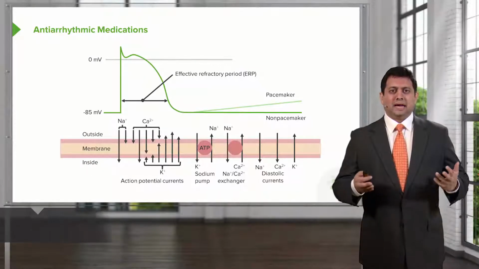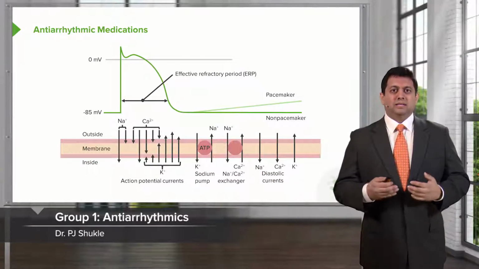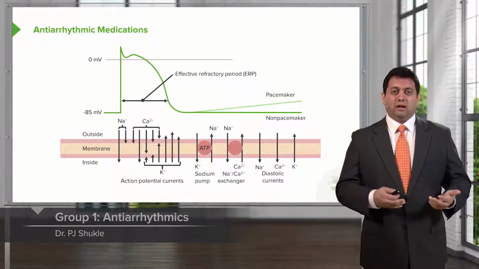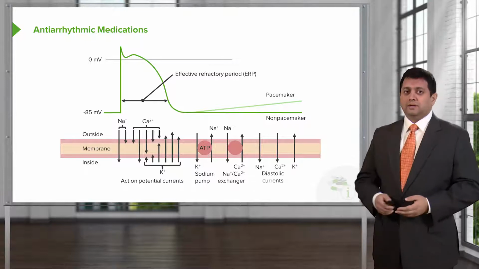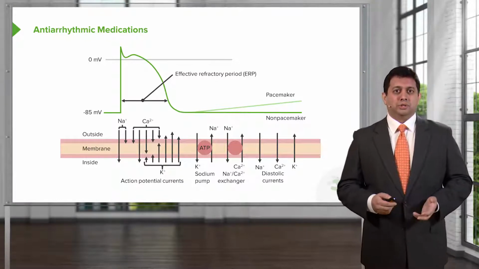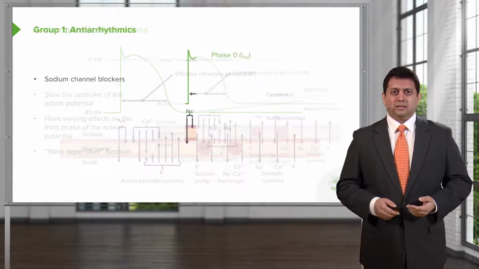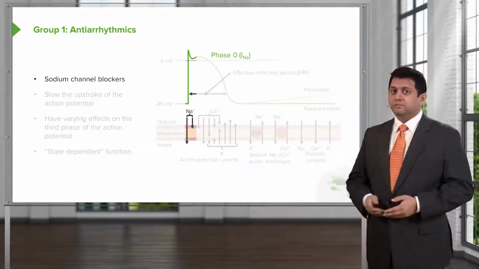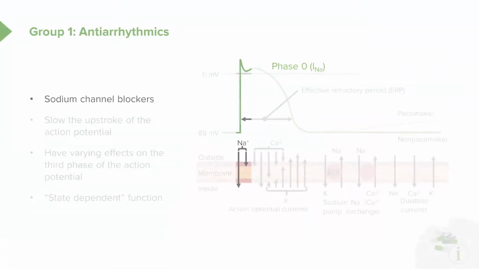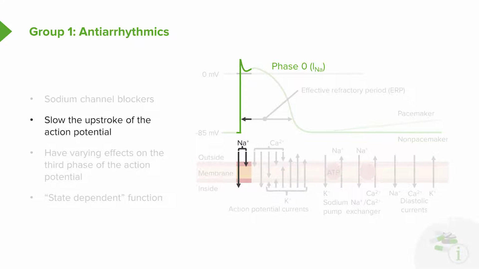Let's take a look at how the action potential conducts electricity in and on the cell membrane. The first thing that happens in the first part of the action potential is sodium channel movement, followed by calcium channel movement. The sodium channel blockers work on the movement of sodium across the cell. We call this phase 0. Another way of describing this is what we call the upstroke of the action potential. That's where the action potential is moving up.